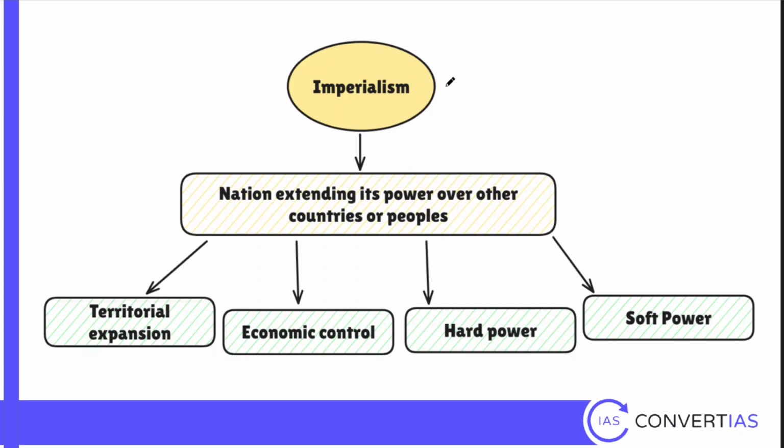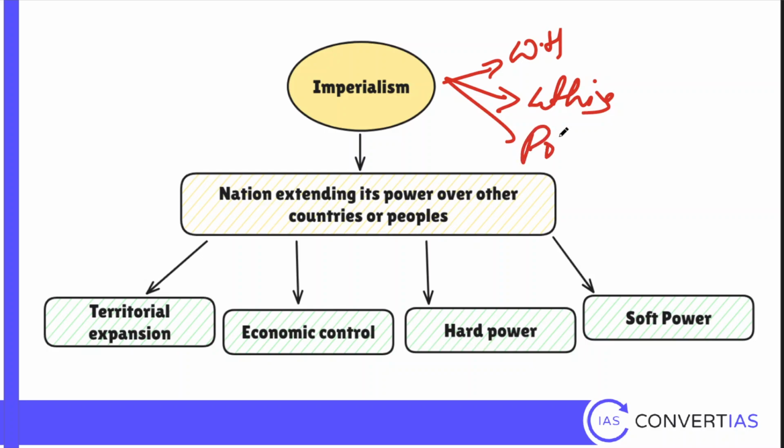Now this will help you for world history, this will help you for ethics, and this is going to help you if you have political science optional or for polity in general. Now see, imperialism is a concept where two nations are involved. One nation extends its power over other countries or people. That is imperialism. It's extension of power.